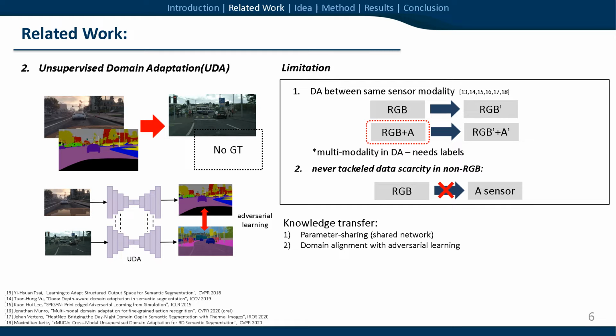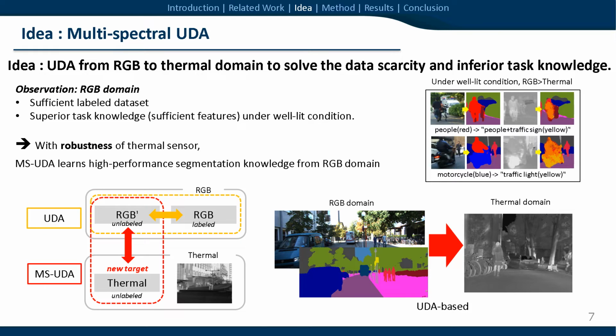In contrast, we assumed multispectral domain adaptation can tackle the data scarcity in the thermal domain by knowledge transfer from the RGB domain to a different sensor domain. The RGB domain has enough labeled data to be the source domain. Also, it has superior segmentation performance due to sufficient features under well-lit conditions. The idea of MS-UDA is to take only these advantages of the RGB domain to solve the data scarcity problem and improve task performance at the same time.